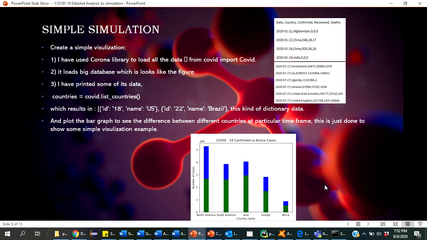First, I will generate a simple graph, because there is an available library of COVID data. I have used that library, and I have taken some already available data for different countries, covering how many people recovered, the death ratio, the confirmed cases, and so on. This image shows the dataset I have used, and this is the graph I have created, which shows the total confirmed cases, and this green bar shows the active cases.